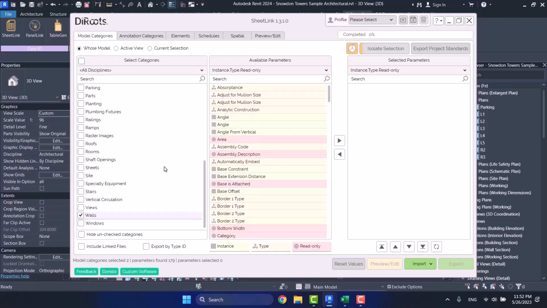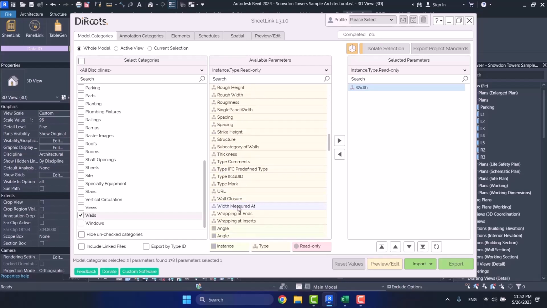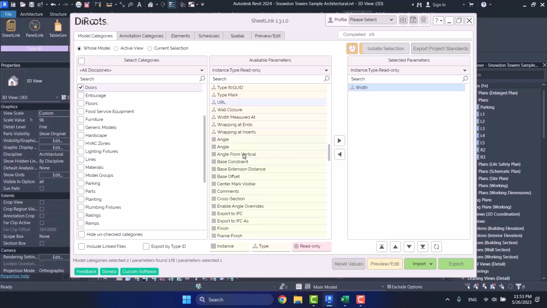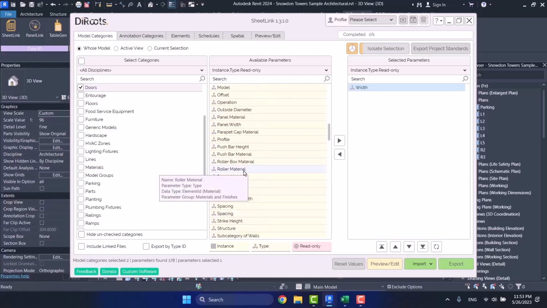Here I say I want its width. I want the width of the door because the width of the wall is not important. I want the width of the door, but I have chosen two categories, right? It shows me all the parameters that are related to these two categories. Pay attention, these parameters that are here, some of them are for door and some of them are for wall. And you cannot specify really which one is for which. And that's why I suggest that you export them separately so that they won't mix up like that.